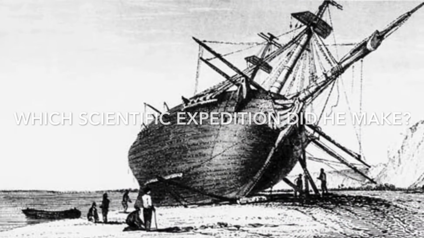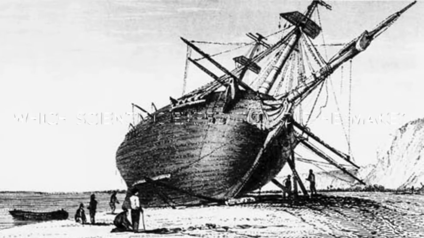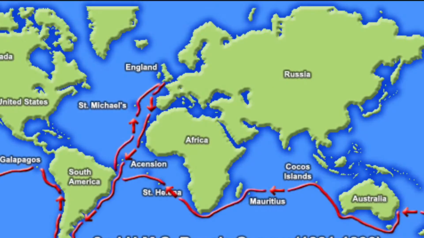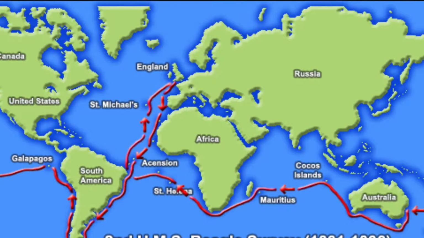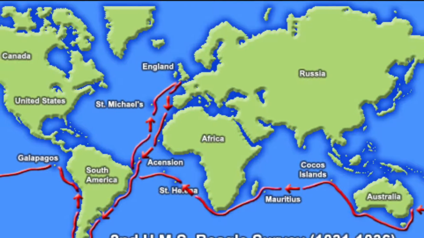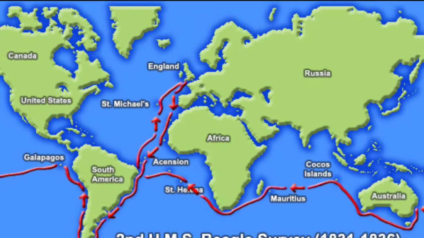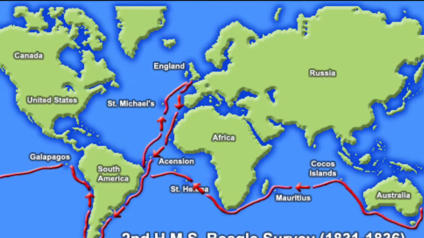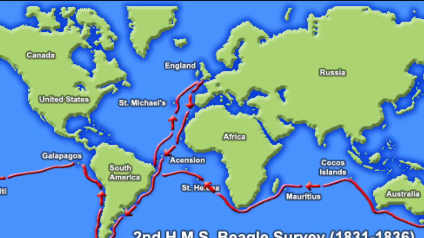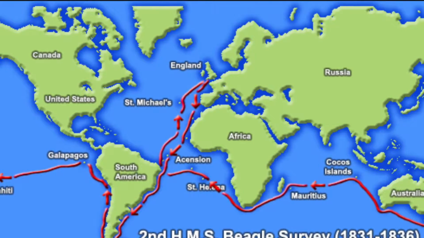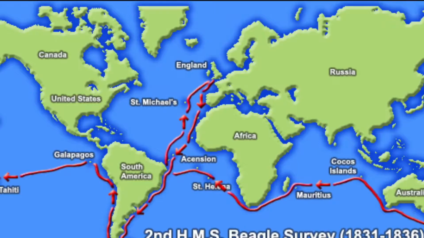Which scientific expedition did he make? The 22-year-old Darwin would be making a voyage around the world in the HMS Beagle, going from England to South America to the Galapagos, then Australia, Africa, and finally going back to England.